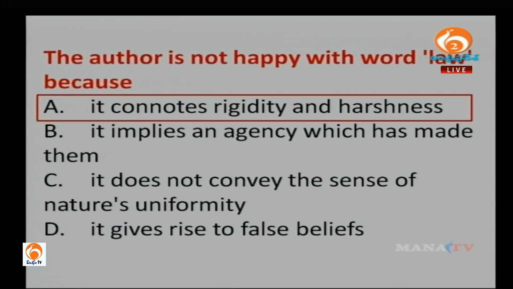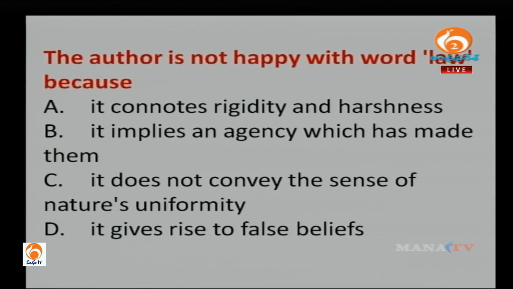So here most importantly, now when I read all these options, all the 4 options are very confusing. Law means rigidity and harshness. It could be also because he's not happy with the word law, because agency, someone has agency which has made them, meaning to say that someone has created these laws, but nobody has created these laws. It does not convey the sense of nature's uniformity. Nature is so uniform, but he hasn't spoken about this.